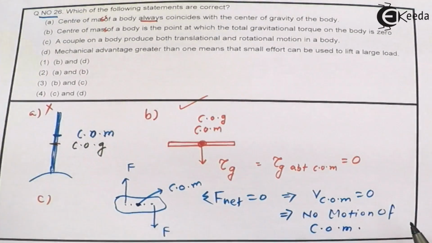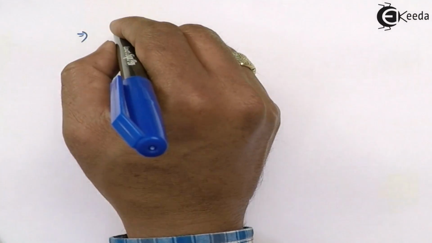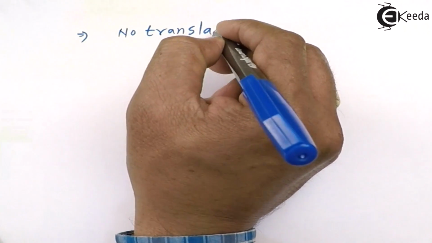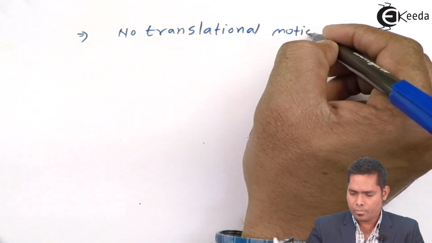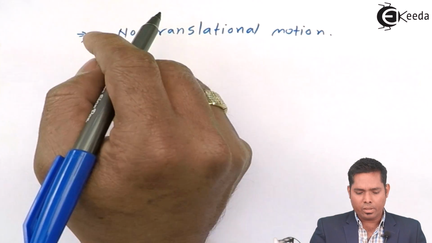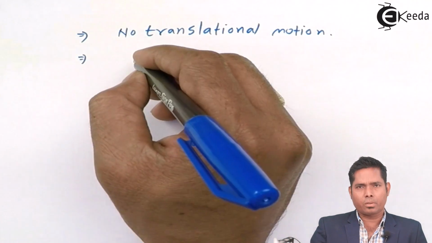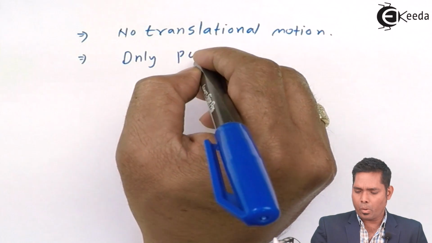No motion means it is not actually translating. This implies that there is no translational motion and only rotation is possible. So only pure rotation.